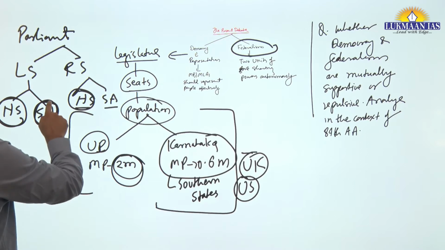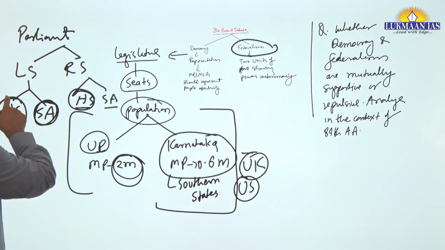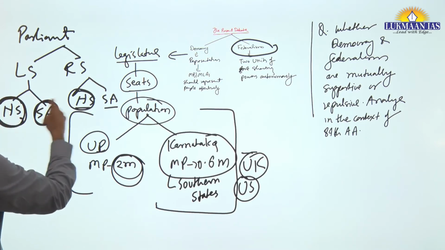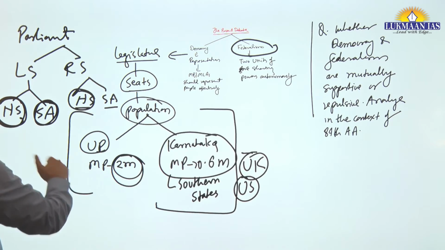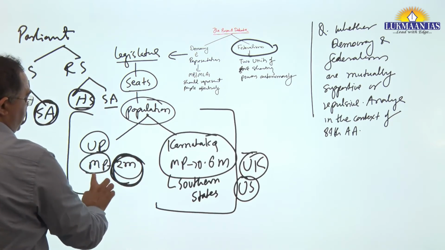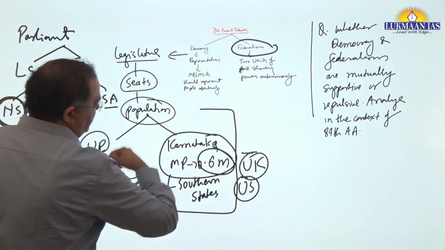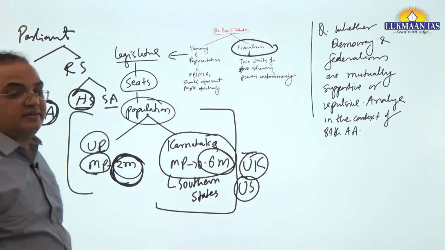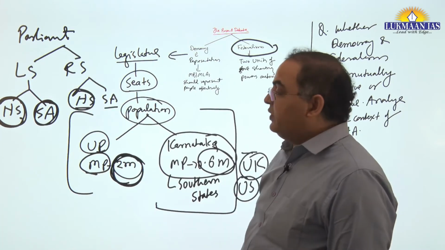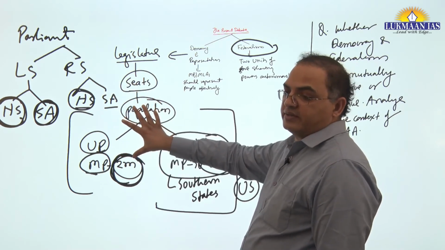They are underrepresented on the one hand, but overrepresented on the other, so it is asymmetrical. And it is not good that in one state one MP has 2 million people, and in another state an MP has less than 1 million. It would not be considered a good example of any democracy.